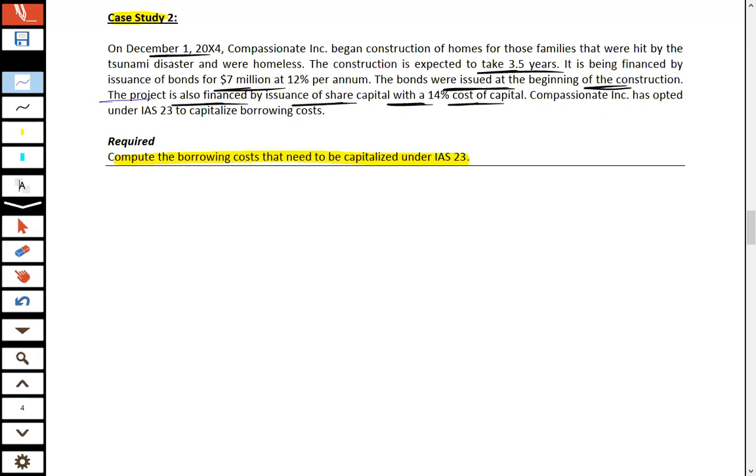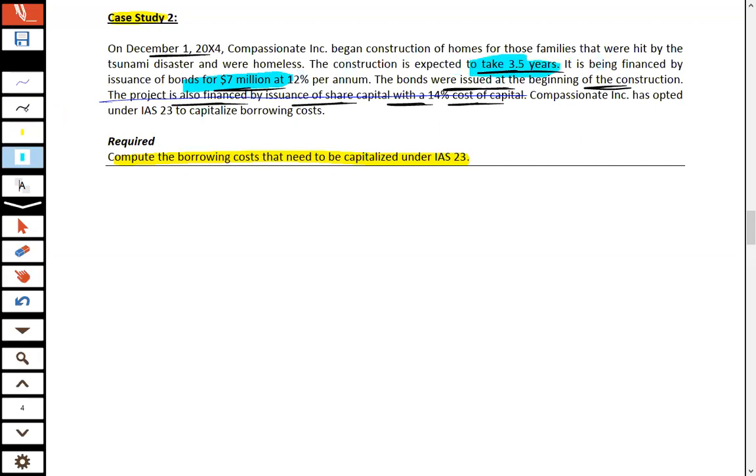Any issuance of share capital, even if given in the question, we are not bothered about it. Just ignore it within the ambit of IAS 23. C Incorporation has opted under IAS 23 to capitalize the borrowing cost. So keep in mind, the important points are the loan notes amount and the expected time.